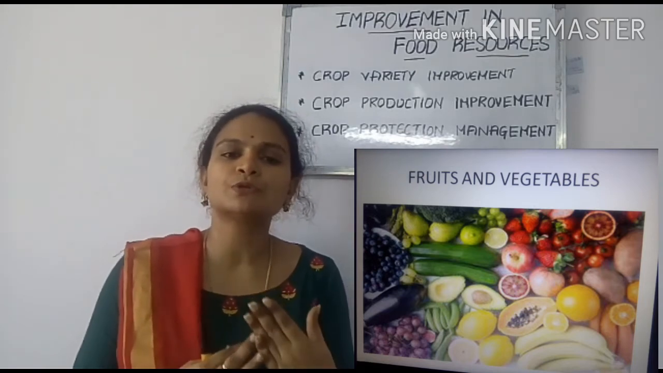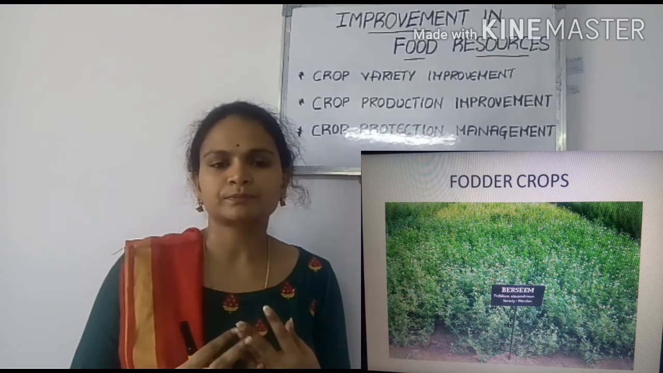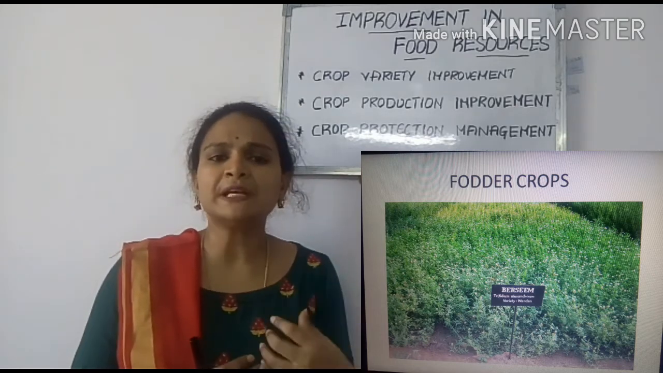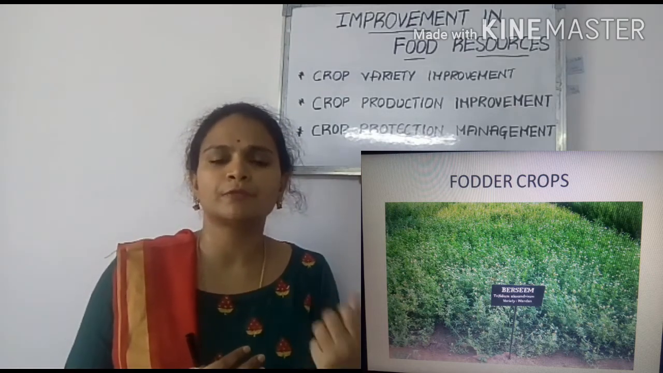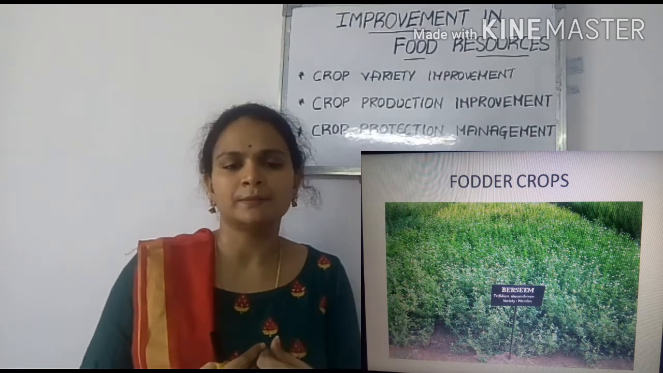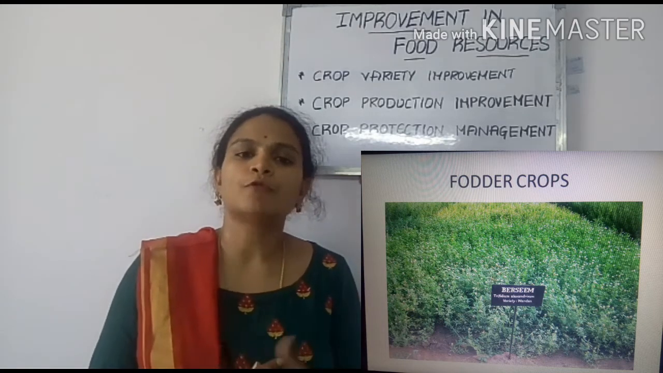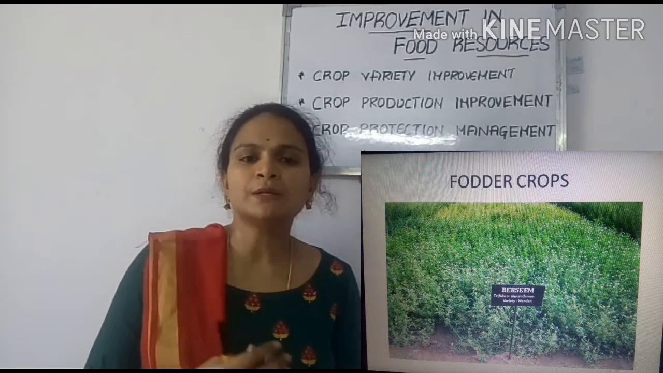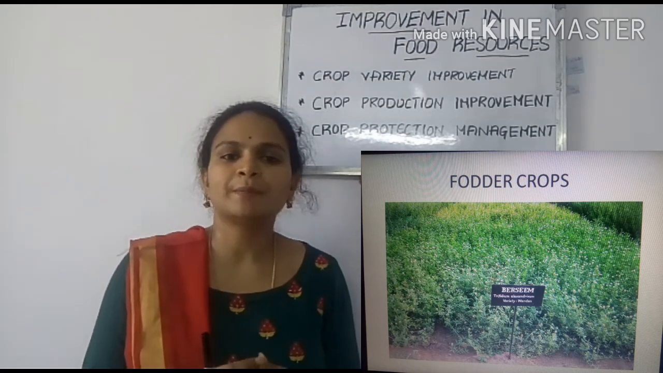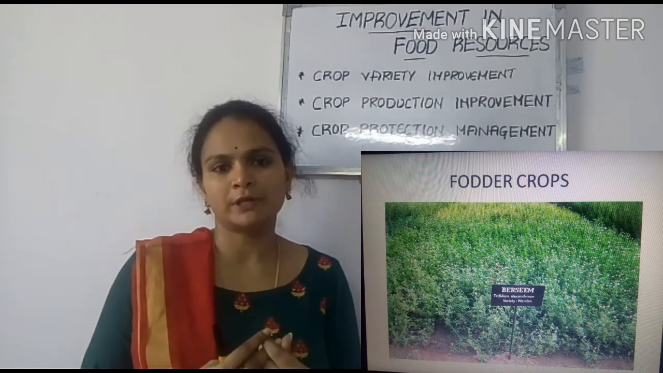Along with this, we used to grow fodder crops also. What are fodder crops actually? When we are discussing rearing of animals, when we rear animals for food or for something, what happens? We have to provide food for the cattle. Understand? To provide food for the cattle, we used to grow fodder crops. If we look at the examples of fodder crops, they are oats, berseem, Sudan grass, etc.